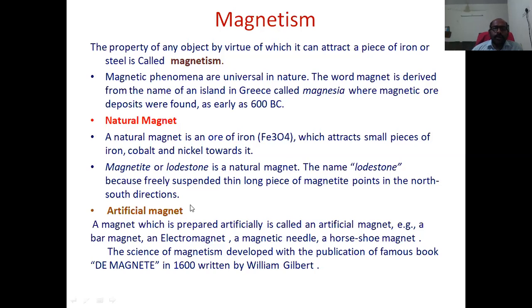An artificial magnet is a magnet which is prepared artificially in laboratories or in industries. Examples of artificial magnets are the bar magnet, an electromagnet, a magnetic needle, and a horseshoe magnet.